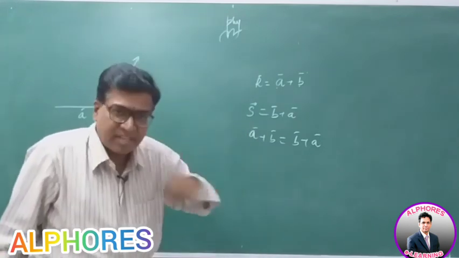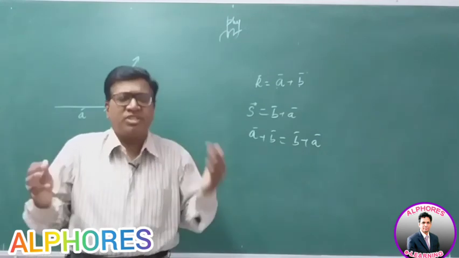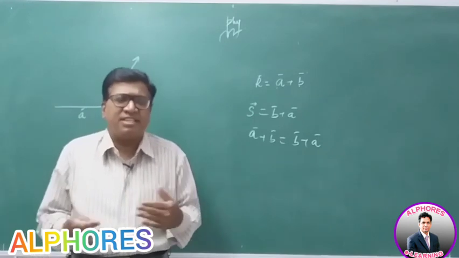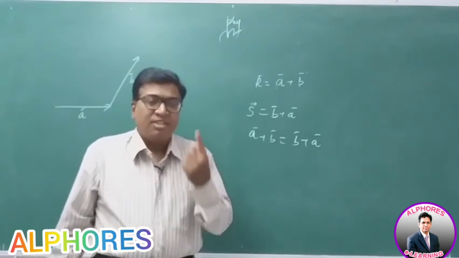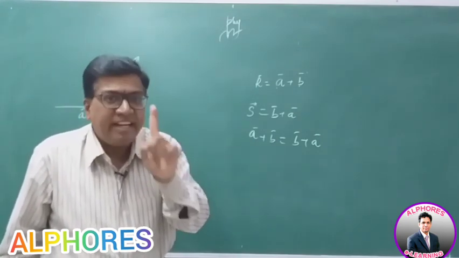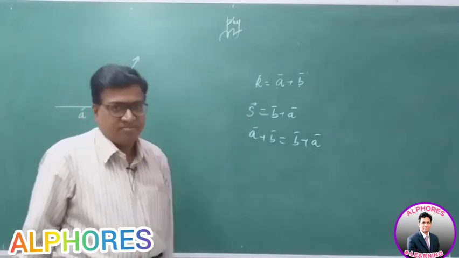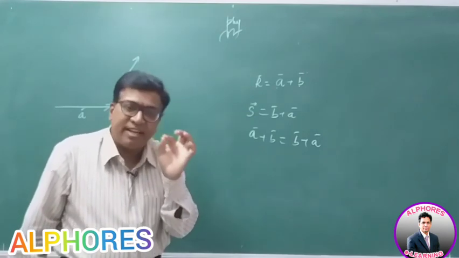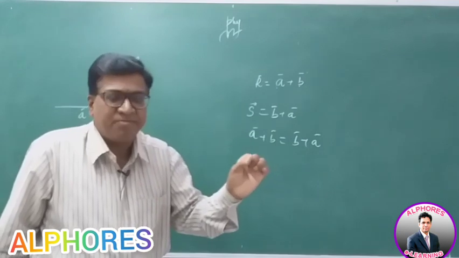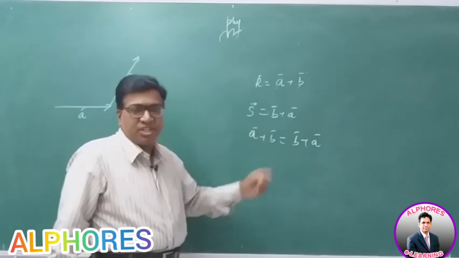Any quantity which possesses both magnitude and direction will not necessarily become a vector. Possessing direction is not the qualification for becoming a vector. It has to possess magnitude, direction, a unit, and it has to obey this law. Then only is a physical quantity said to be a vector. A physical quantity is said to be a vector if it possesses magnitude, direction, a unit to specify it, and obeys the laws of vector addition, the law of commutation, the commutative law.